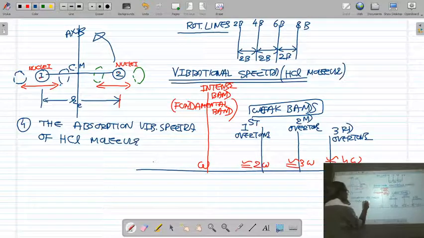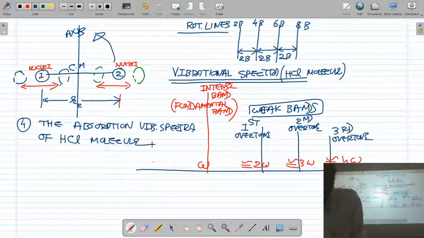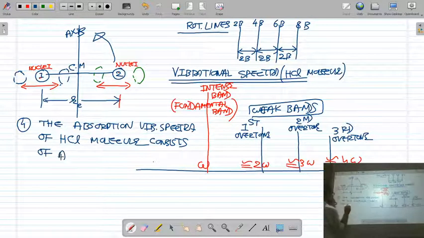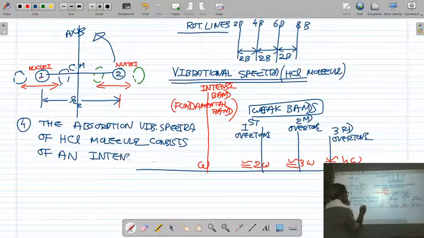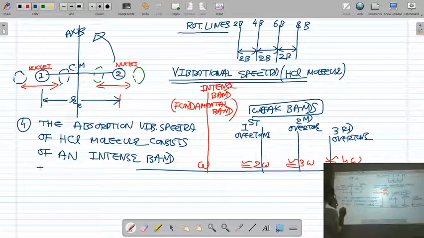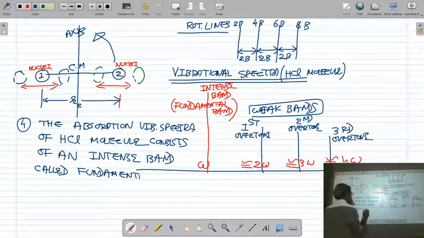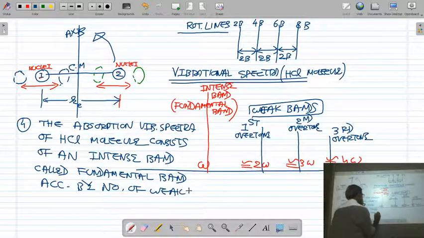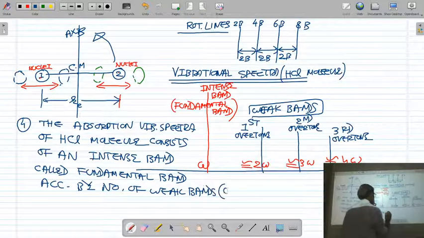The vibrational absorption spectra of HCl molecule consists of an intense band called the fundamental band, accompanied by a number of weaker bands called overtones.